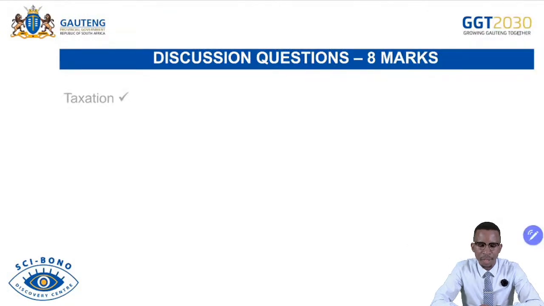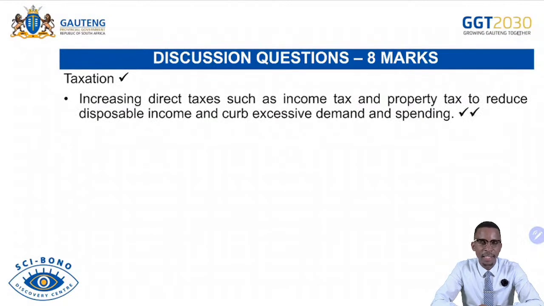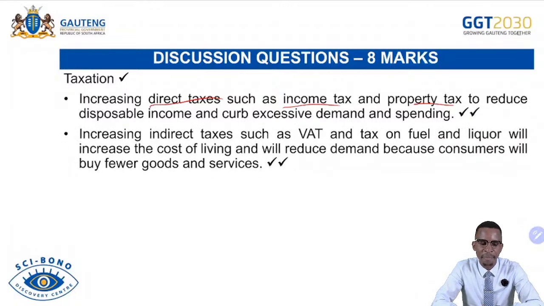And then we continue with taxation. So the state can increase tax here. Different kinds of tax can be increased. Increasing direct taxes such as income tax and property tax to reduce disposable income and cap excessive demand for goods and services. There will be less demand for goods if taxes have been increased.